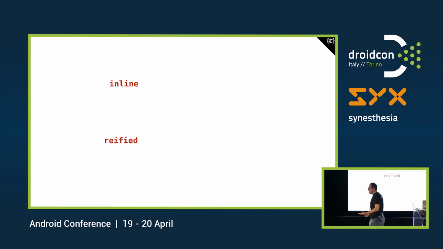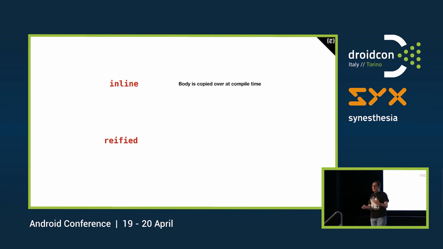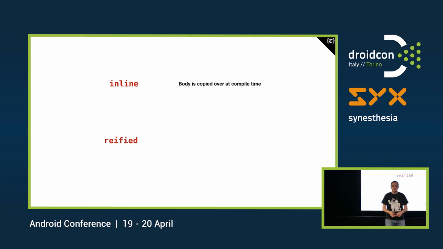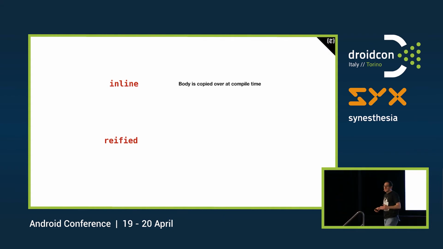So what does inline do? When we declare a function as inline, the body of that function is copied over to all our invocations of the function name. So let's say we have a function named Pippo, and inside we have 700 Pluto. Every time we invoke Pippo, our compiler will go, take the 700 Pluto, and paste them. Okay?